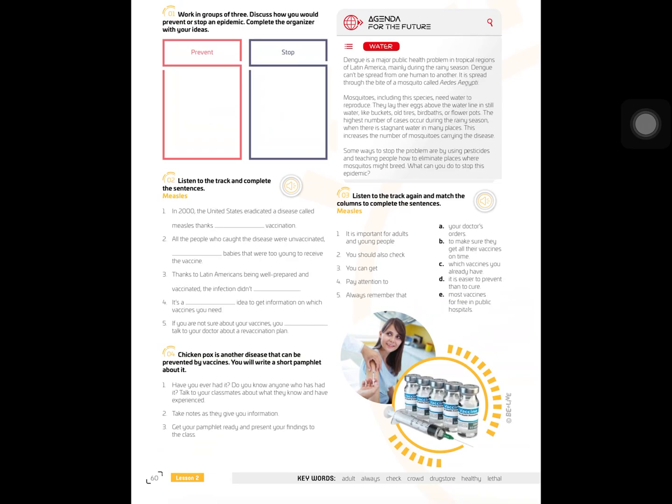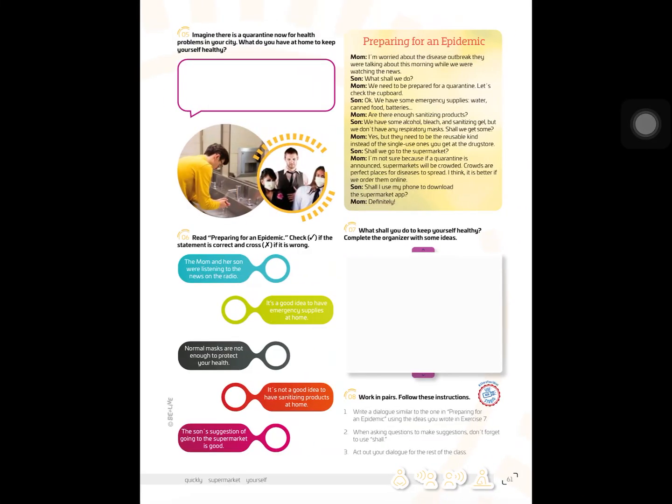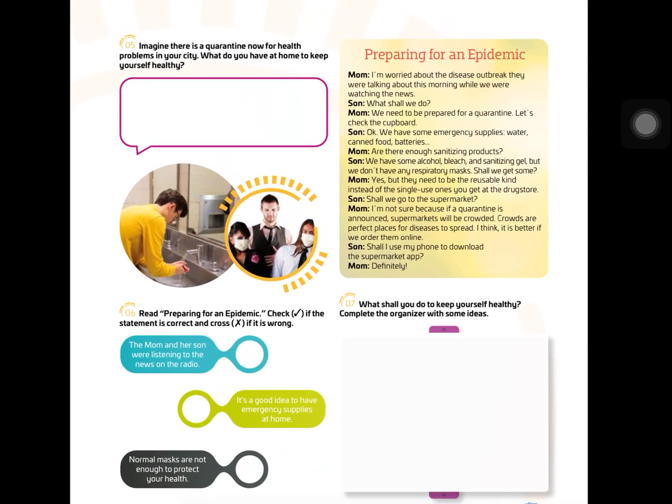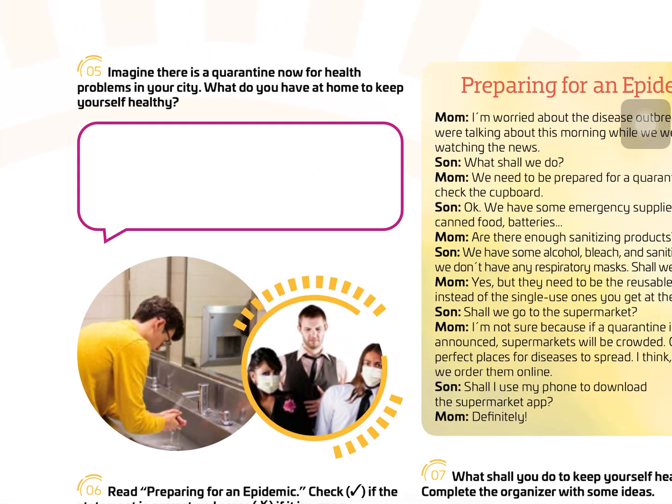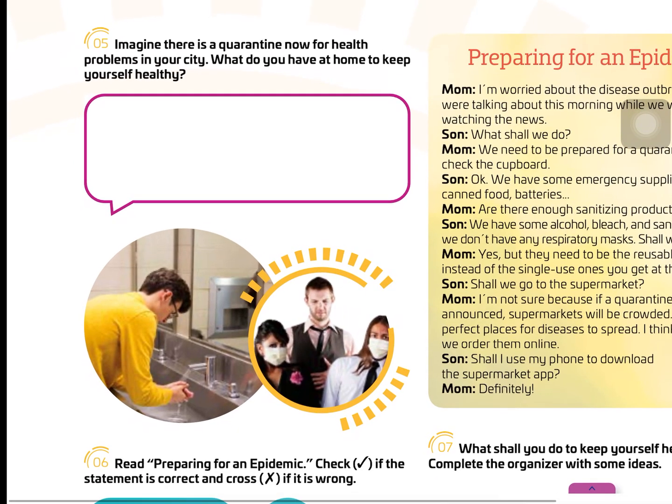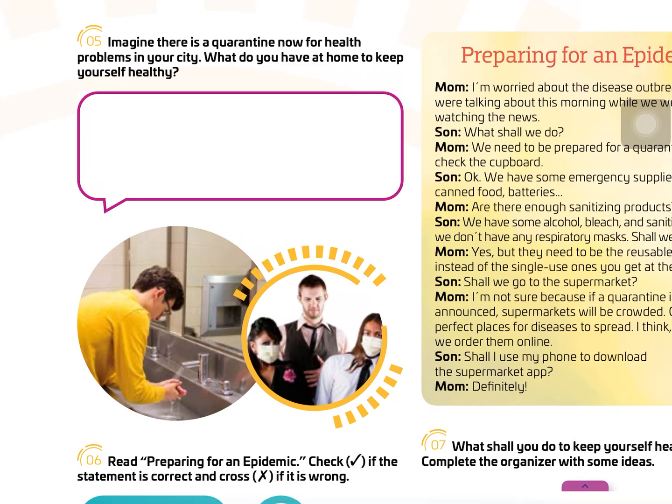Chickenpox is another disease that can be prevented by vaccines. You will write a short pamphlet about it. Okay? A pamphlet. Have you ever had chickenpox? Do you know anyone who has had it? Talk to your classmates about what they know and have experienced. Take notes as they give you information. Get your pamphlet ready and present your findings to the class.